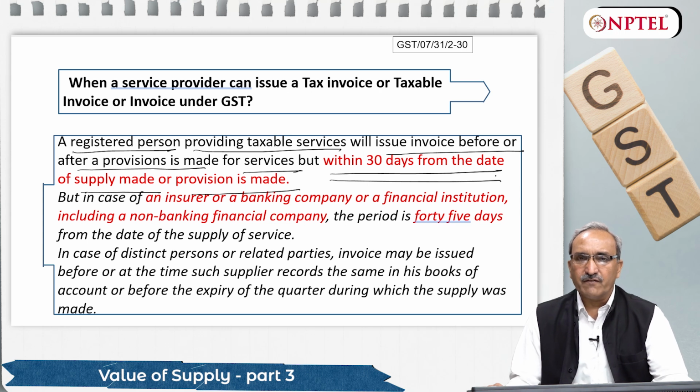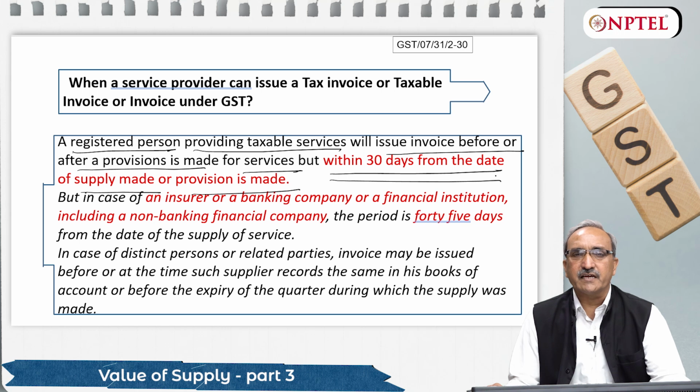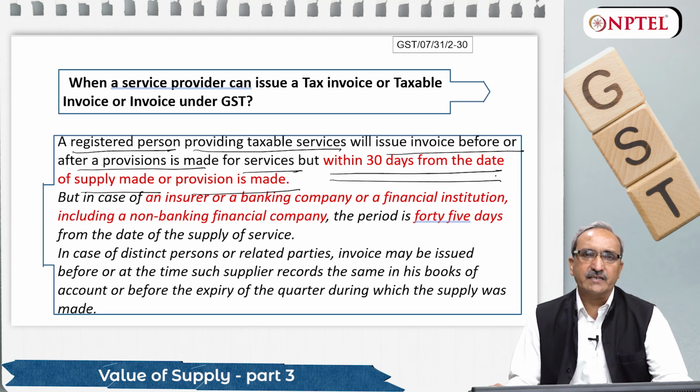So my contract must say when I should be raising invoice, on quarterly basis, half yearly basis or annually. If it is not there, then definitely it will create problem for me. So better you mention in your contract itself what should be the periodicity of raising invoices.